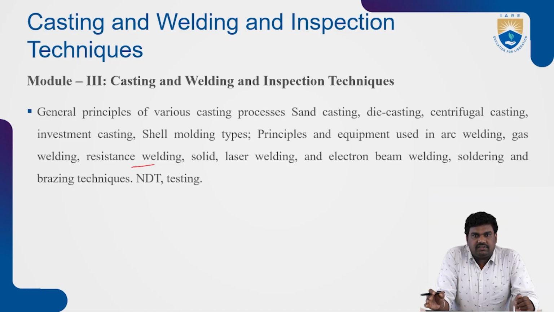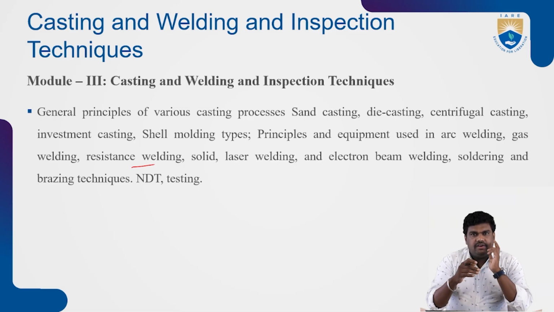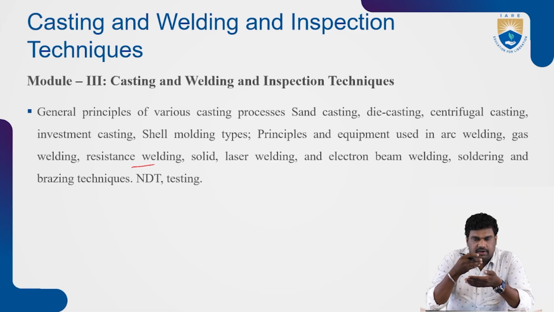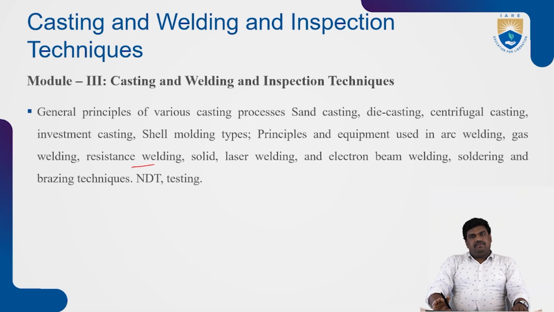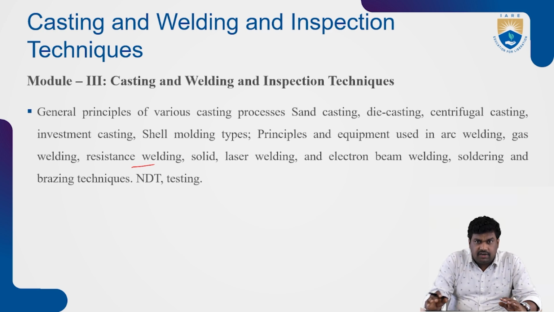So the major classification, as already said, is fusion welding and solid state welding. Fusion welding means when you want to join two plates, the base metal and the joining metal, there will be some melting happening. In solid state welding there is no melting. That is the major difference between fusion welding and solid state welding. These come under the fusion welding types: arc welding, gas welding, resistance welding, laser welding, and electron beam welding.